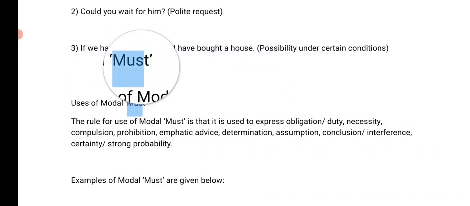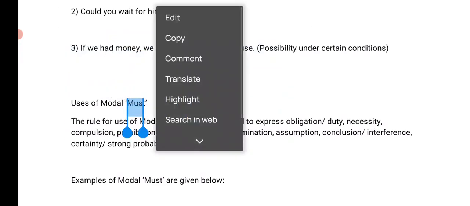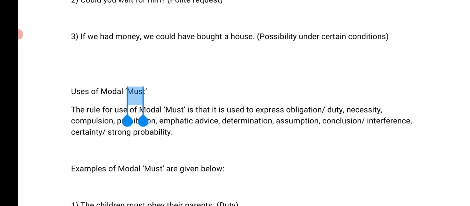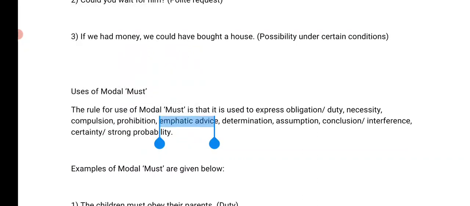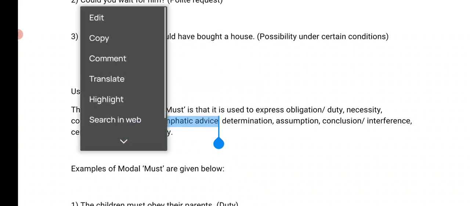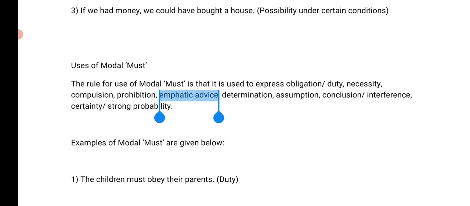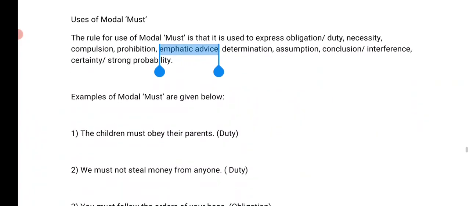And must. Must means duty, obligation, necessity, something which cannot be avoided, a compulsion, when you are forced, right? So this is where we use must, and it is also used as emphatic advice. For example, you must attend Zoom class, you must watch the video from the beginning to the end.